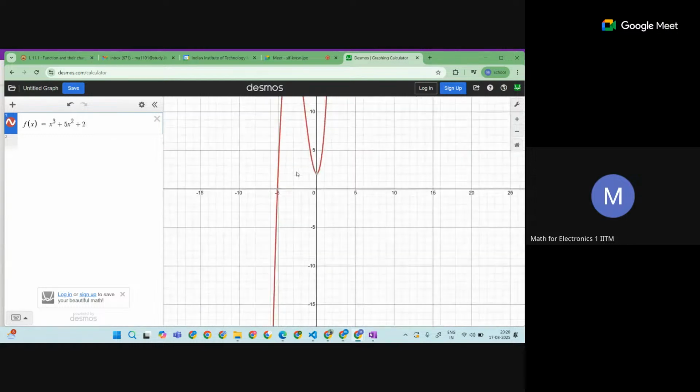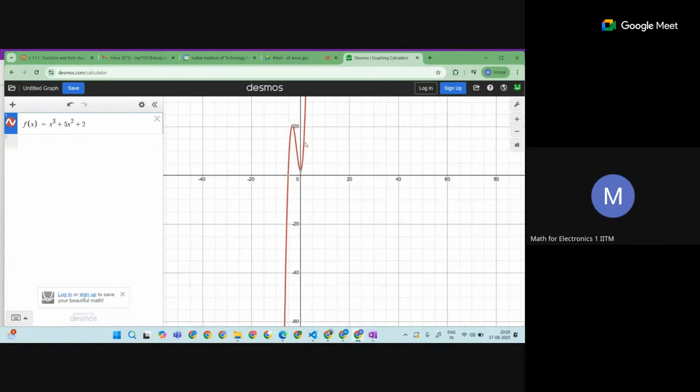See, I wrongly drew it. This is our function which I started plotting. It would bend here, bend here, and then back to here, and go to negative infinity. So this is doing the same thing.